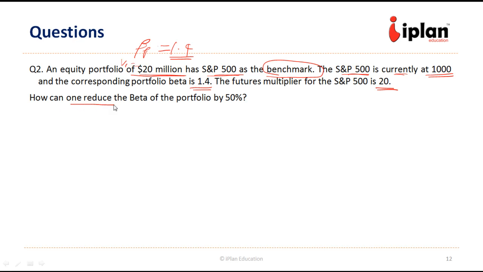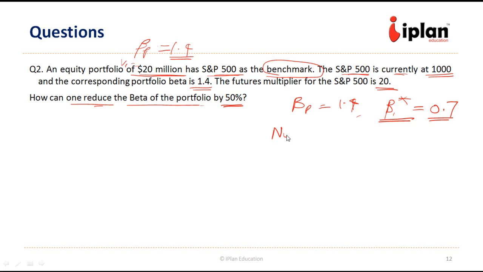Now how can one reduce the beta of this portfolio by 50%? So our beta is 1.4 and we need to reduce it. So target beta remains. How do we reduce it by 50%? Make it 0.7. So 1.4 to 0.7, half of it. That is a reduction of 50%. So let us see how to do it.